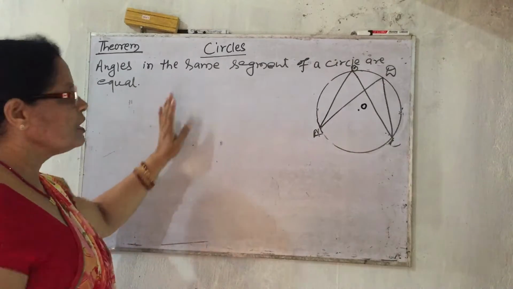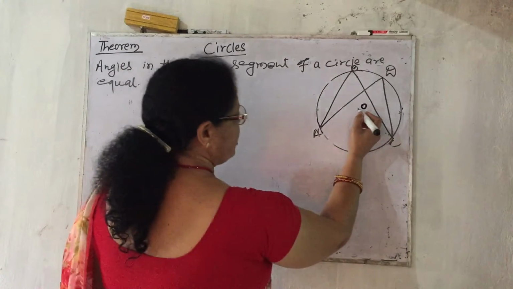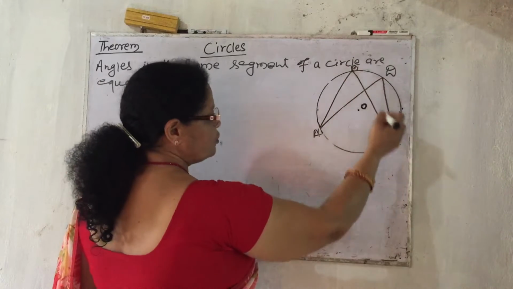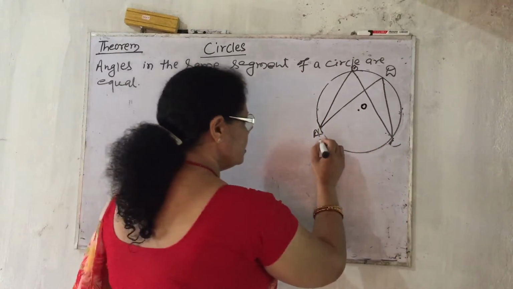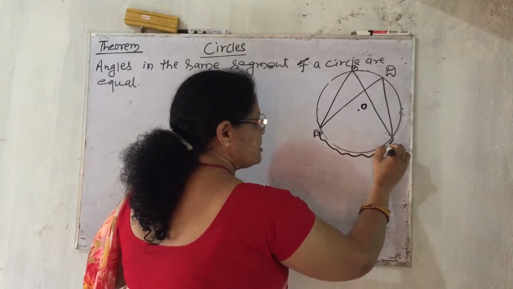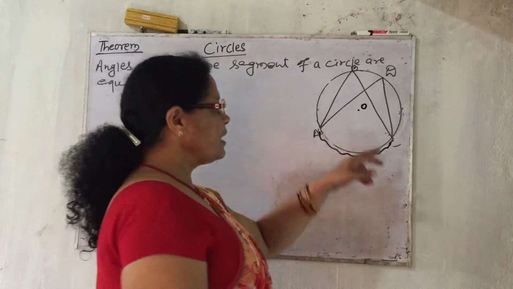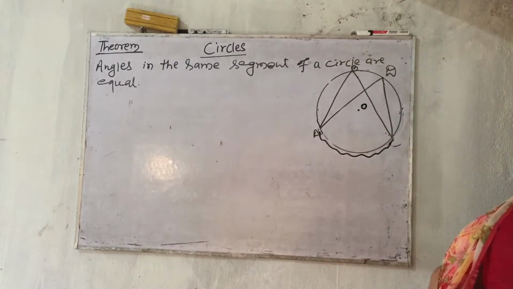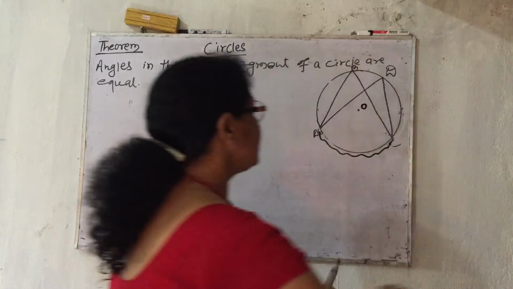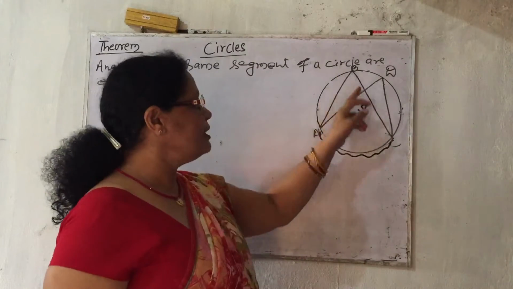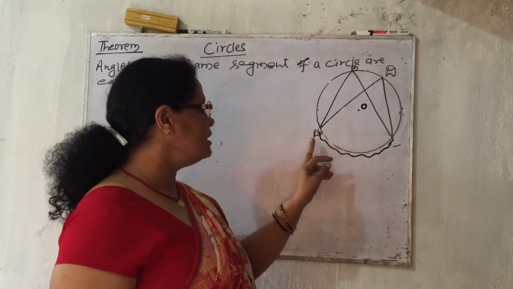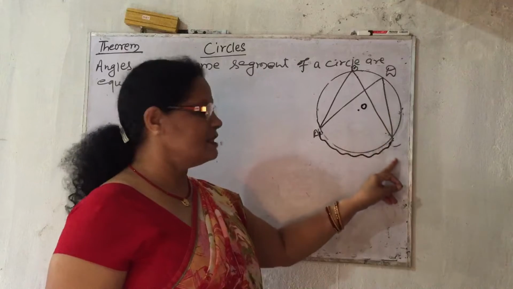This is a statement. Now I have drawn a circle here and two angles. These two angles are standing on this same segment AC. The two angles are ABC and another angle is ADC.